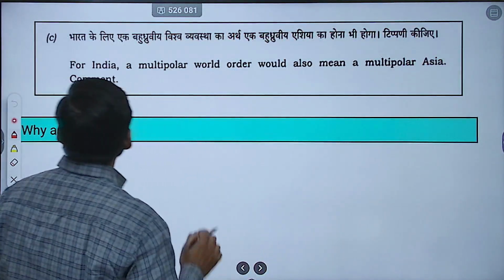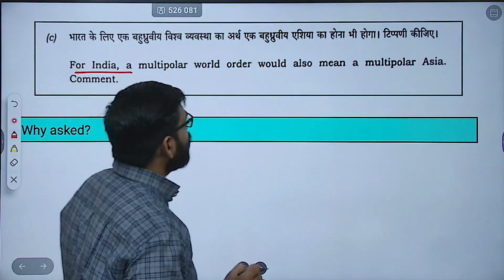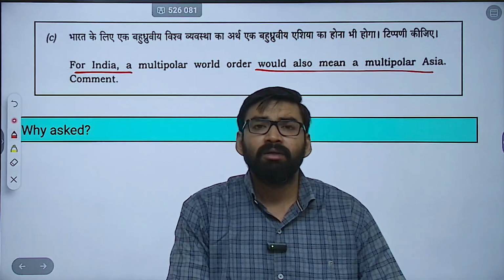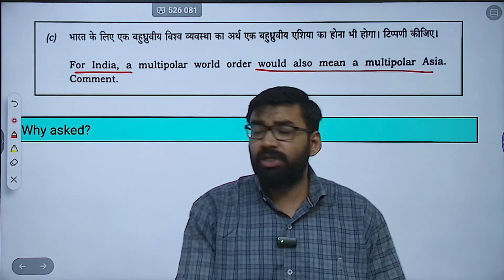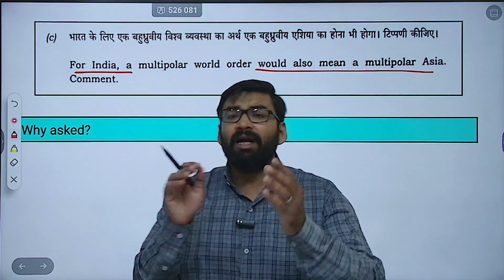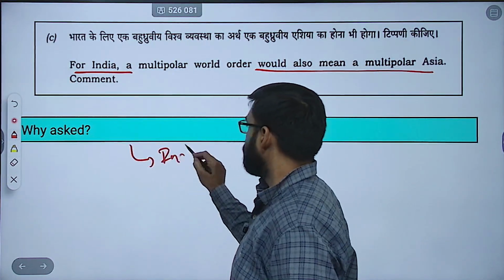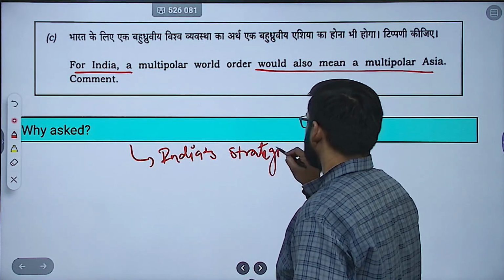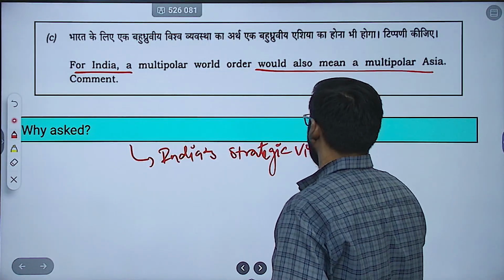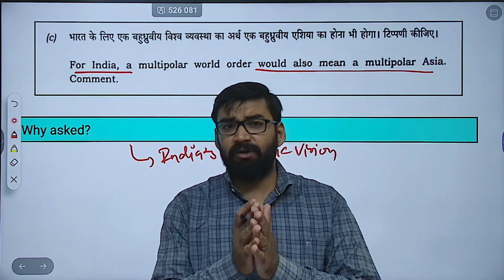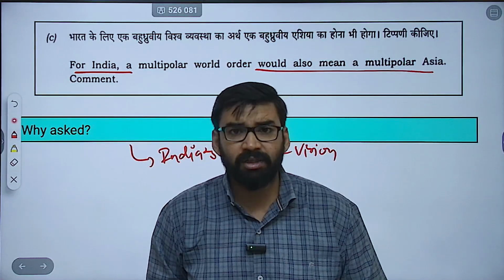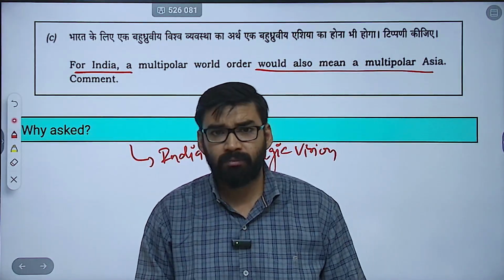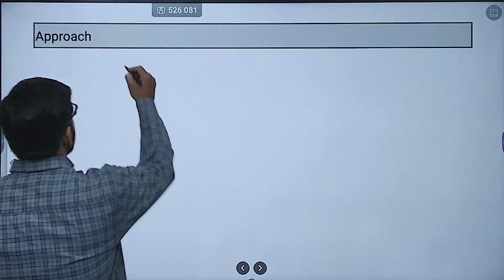Now, next question. For India, a multipolar world order would also mean a multipolar Asia. Full stop comment. So why this question is asked? See, this question actually examines India's strategic vision. Now, India's strategic vision as the global order diversifies, and you have to give special reference to Asian dynamics. Okay. So, how to write introduction?